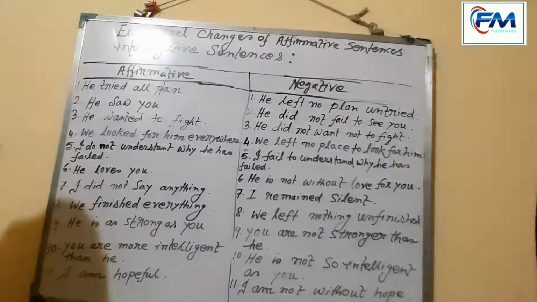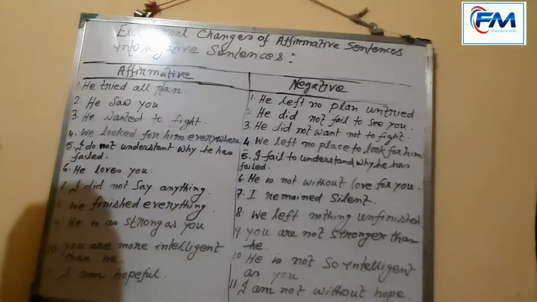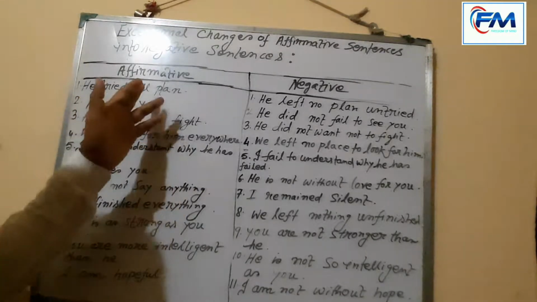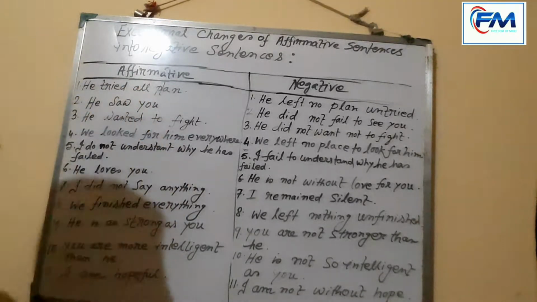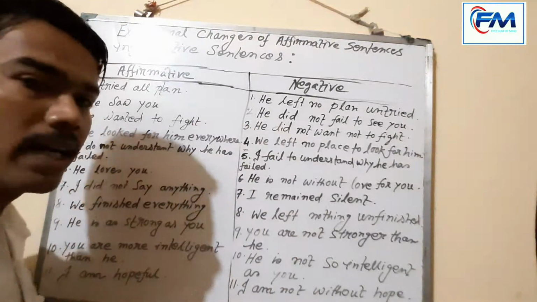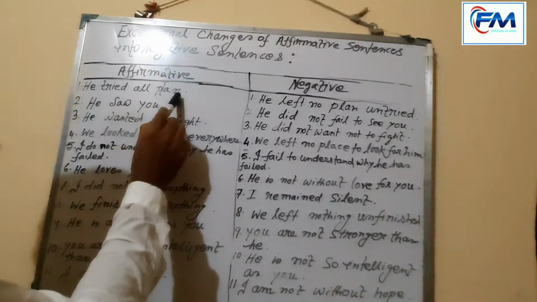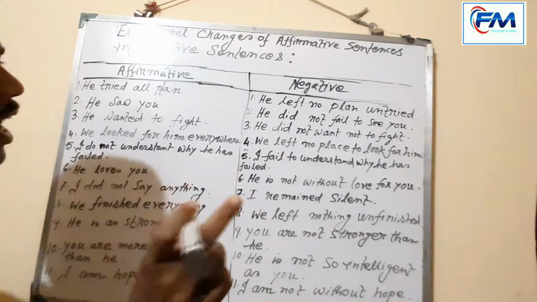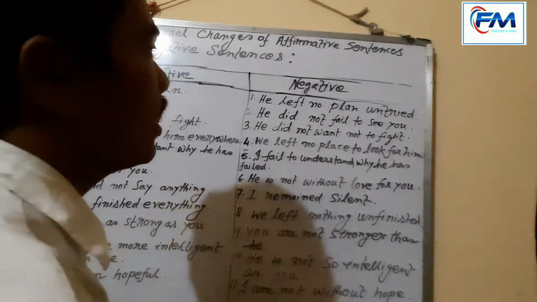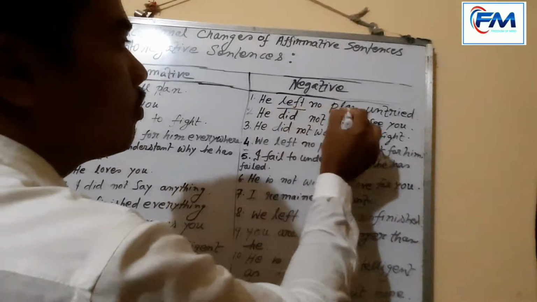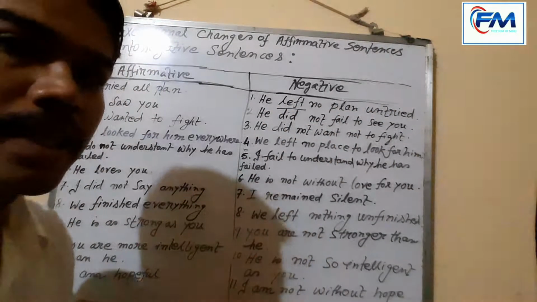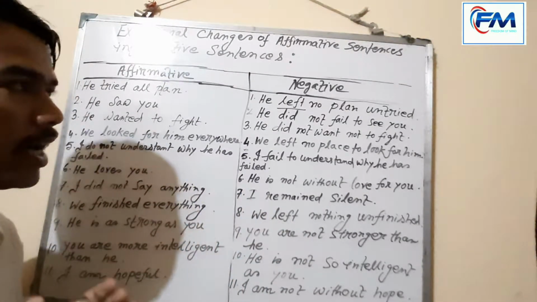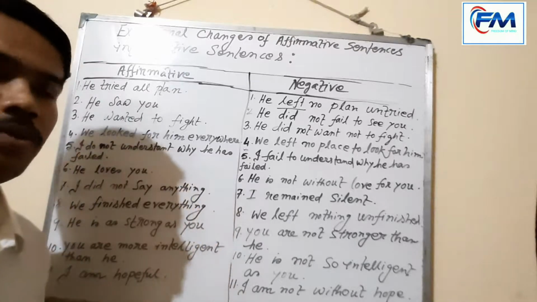Okay, so what is our example number 1? He tried all plans. This sentence belongs to affirmative sentences. Now I will change it into a negative sentence. What have I made? When I change it into a negative sentence, I have made it: He left no plan untried. This is an exceptional transformation, and it does not belong to any kind of rules.